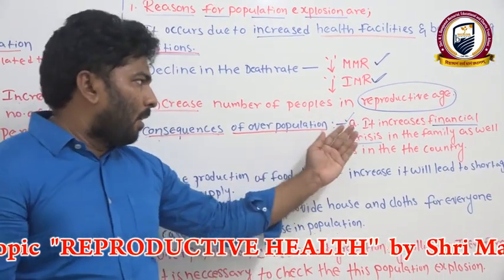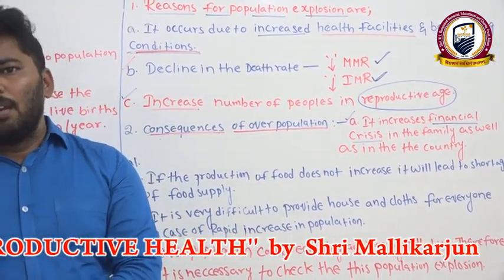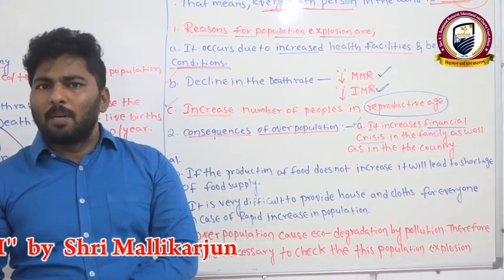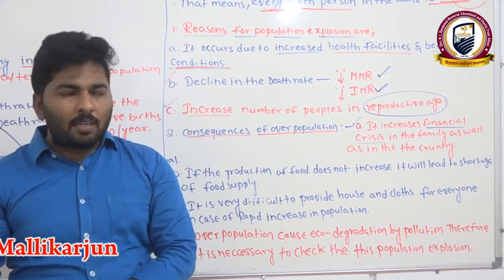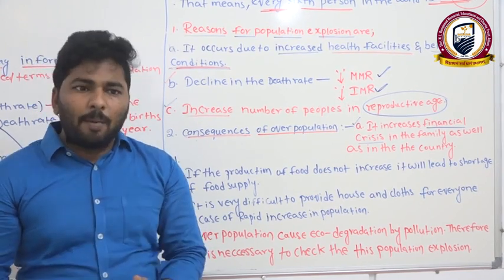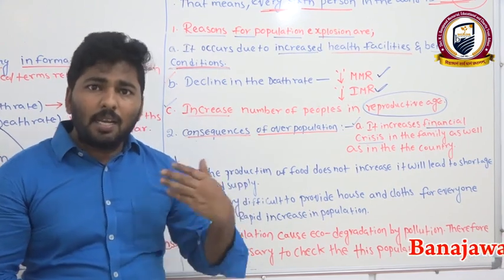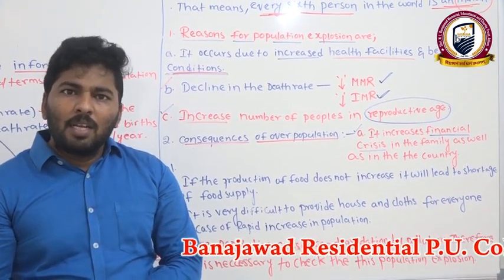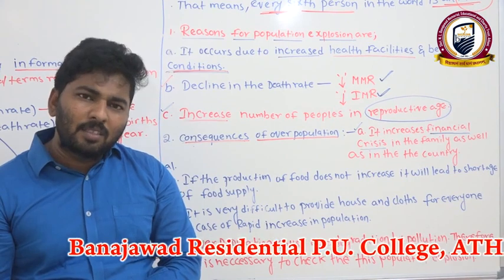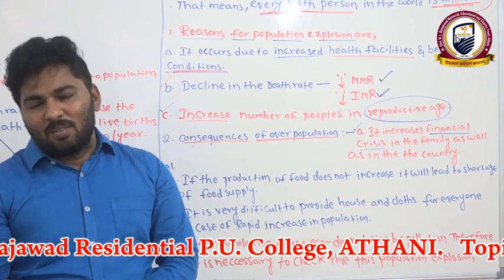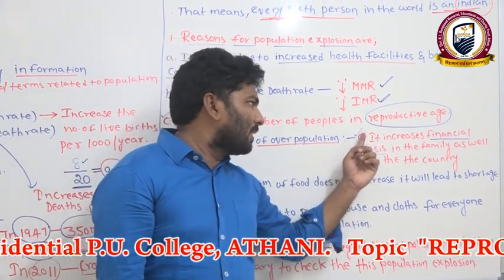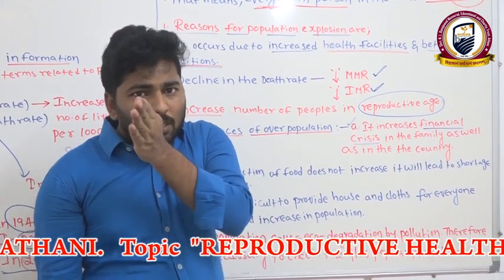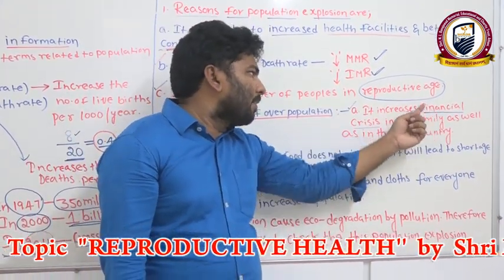Okay, for example, this year our family has 4 members. We used to purchase 1 rice bag per month, and that's sufficient. But if within 2 months the members in our family increase to around 10, is 1 bag of rice per month sufficient? No, there is a shortage of rice. Because the number of births in the society increases, it automatically causes financial crisis.